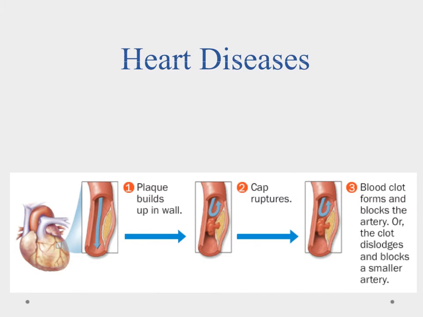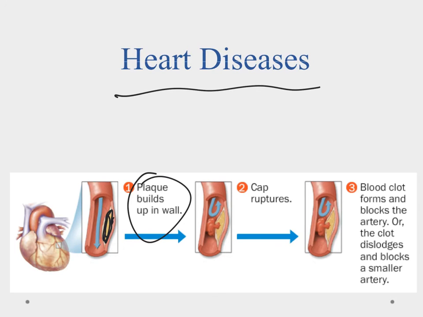Okay, so let's talk a little bit about some heart diseases that are going to happen. What happens is we'll have this plaque buildup in the cell wall. So other things in the blood that are going there that don't belong there, sometimes they'll find a little tear or nick or something, they'll start building up and they'll build up. And what we notice is they get to the point that they start to conflict blood flow. So when you stop blood flow like that, then several things will happen. That's when we can have a stroke, that's when we can have a heart attack, because the blood's no longer able to flow through there.